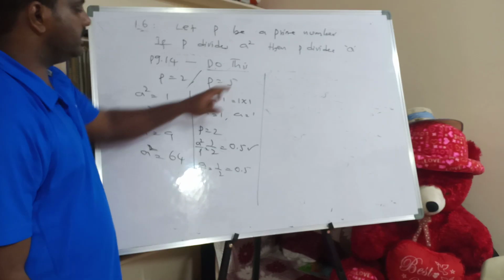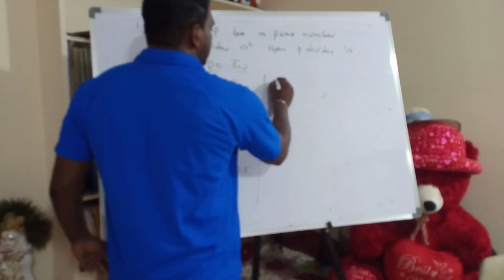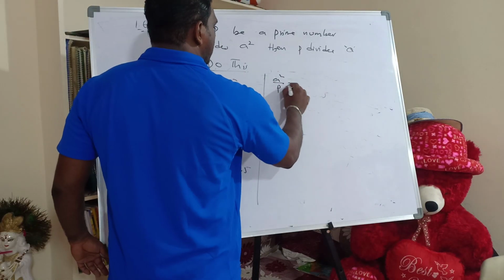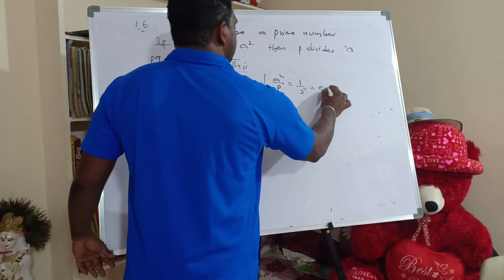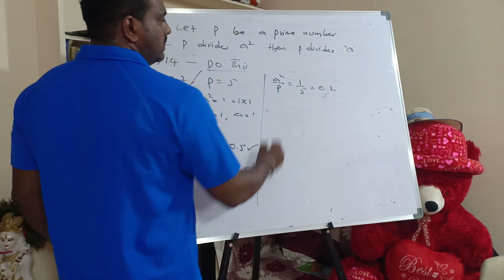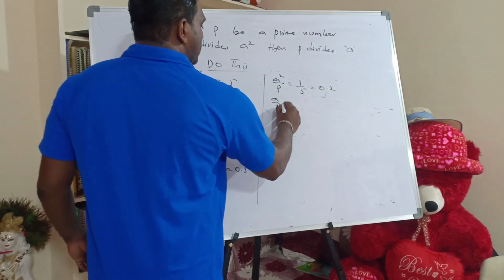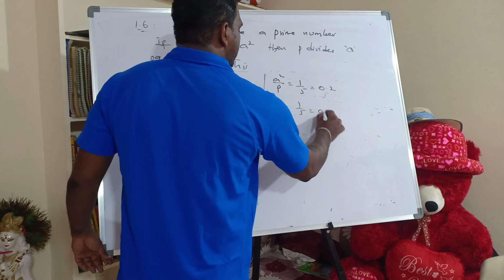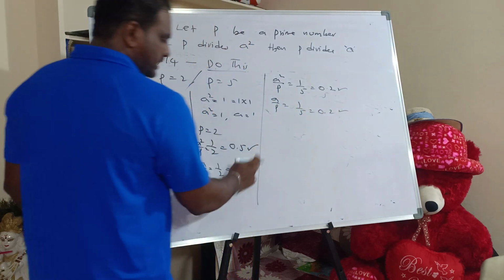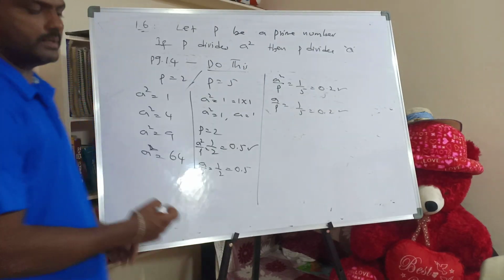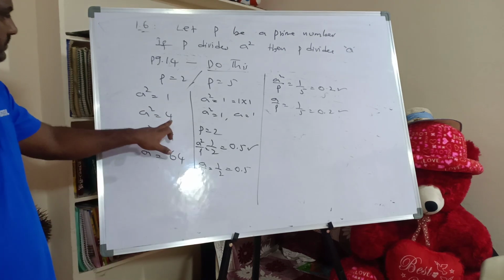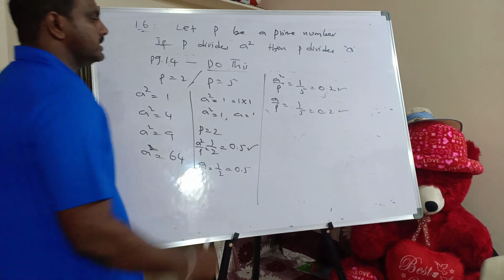Next, second one, P is equal to 5. So a square by P, how much? 1 by 5, 0.2. A by P, how much? 1 by 5, 0.2. So don't expect the same answers. In this case we got the same answer because it is 1 only.